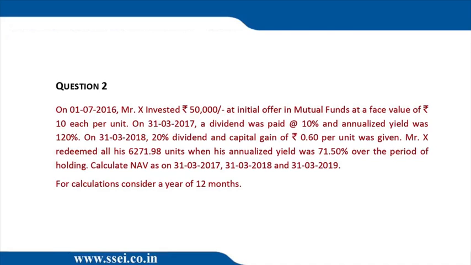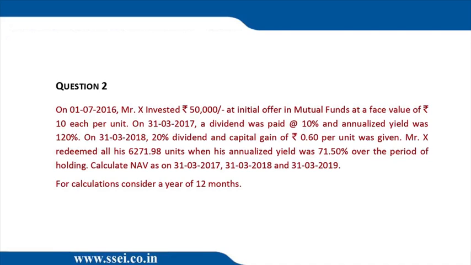Now it's saying that we earned 71.5% over the period of the holding. 71.5% is annualized. Now what is the total return? Our total horizon is 2 years and 9 months, that means 2.75 years. So if we do 71.5 into 2.75, that is 196.625% return on 50,000.